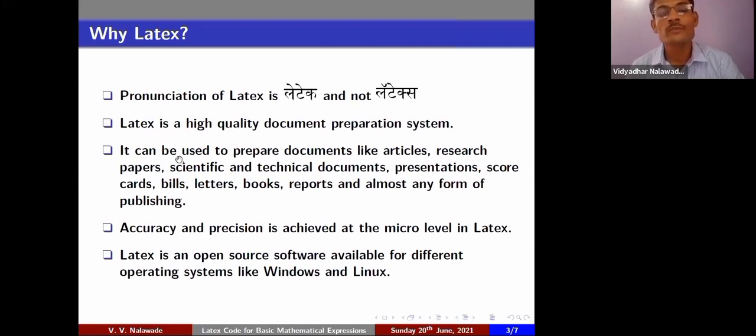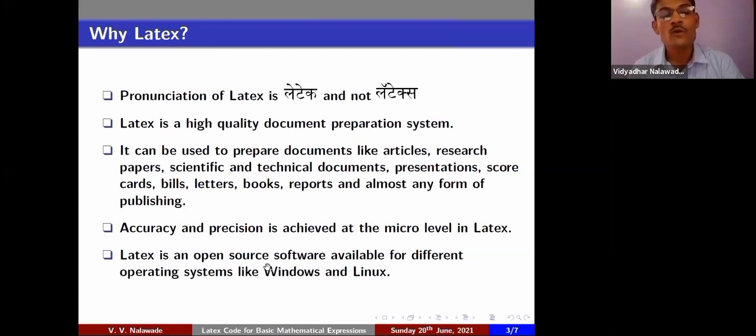It can be used to prepare documents in almost all forms, like articles, research papers, scientific and technical documents, presentations, scorecards, bills, letters, books, reports, and almost any form of publishing document. Accuracy and precision is achieved at the micro level in LaTeX. This point we'll see in our presentation.